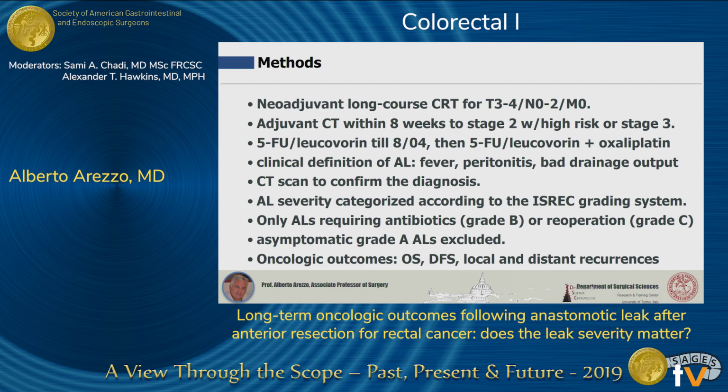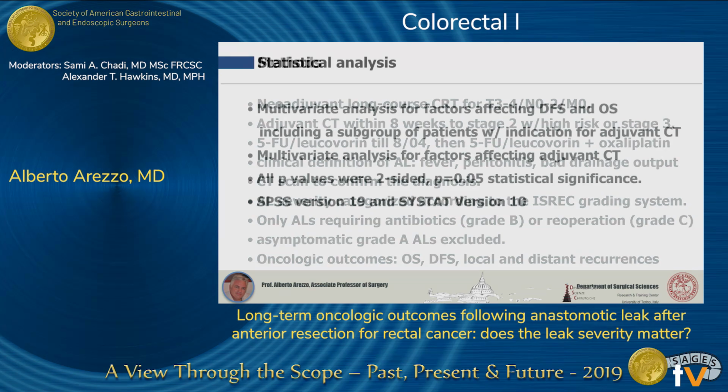The clinical definition corresponded to fever, peritonitis, bad drainage, but in all cases we confirmed it by a CT scan. And the severity was categorized, as I said before, and only anastomotic leaks requiring antibiotics or reoperation are in this group. We excluded all anastomotic leaks that were inadvertently found before closing a stoma, which are considered grade A. The oncologic outcomes, overall survival, disease-free survival, local and distal recurrences are investigated here.